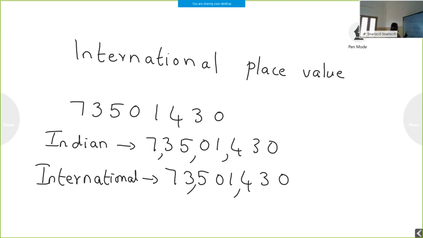So in the Indian place value system, we read this number as 7,35,01,430. But in the international place value system, we read the same number as 73,501,430. When you read each period, you have to read it together. So we can name the same number in two different ways, but the value is the same.